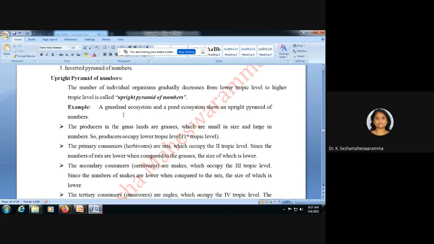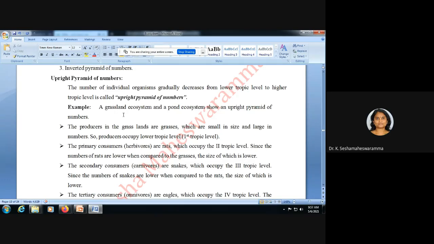The number of individual organisms gradually decreases from the lower trophic level, that is the first trophic level, to the fourth or higher trophic level. This is called an upright pyramid of number. A grassland ecosystem and a pond ecosystem are shown as an upright pyramid of number. Because in this, suppose in the grassland ecosystem, the number of grass will be more.